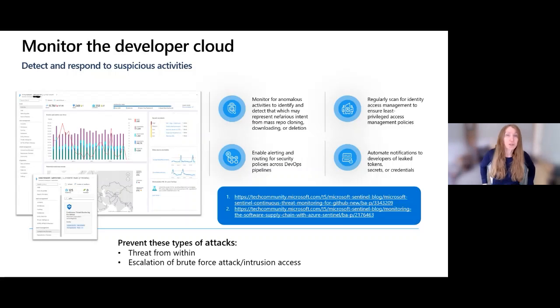Maybe you want to enable alerts for routing security policy across your DevOps pipelines. Scan for identity management to ensure, like I mentioned earlier, that you are enforcing least privilege across that. And then automate notification to developers if a token or a secret has been leaked, or credentials have been put in code or something like that. If you do this, you get protected from threats, and from escalation of brute force attacks or intrusion access.